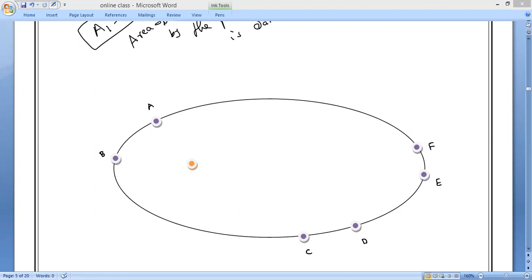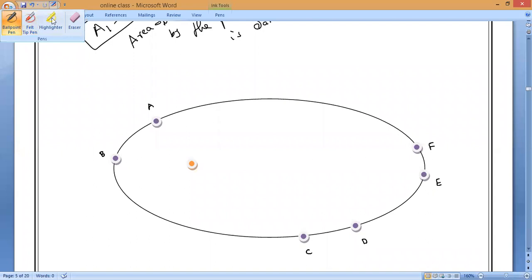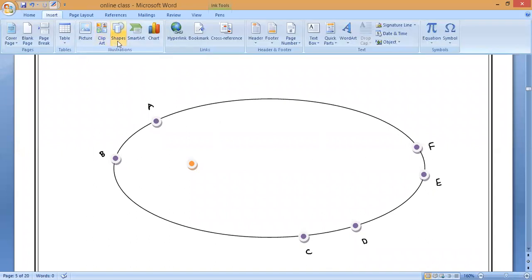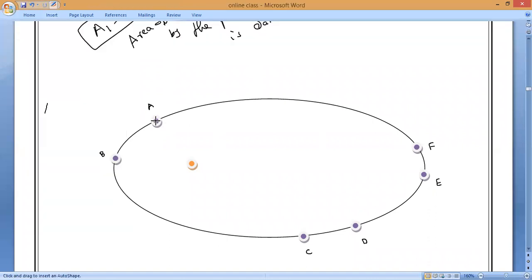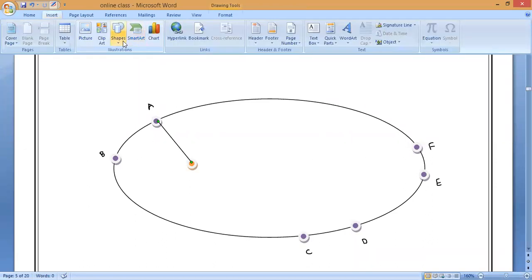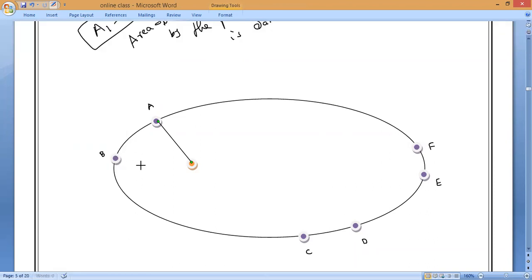Is it right or wrong, everybody? Now, what I'm saying is, if I join the shortest line between a planet and the sun in an elliptical path, that is not constant throughout the shape. Is that true or not? Now I joined A to B and B to A. Now B to the sun. Now let me join all the things. Everybody tell me, is it constant? Is it same or different? Different, sir. This is the sun now.